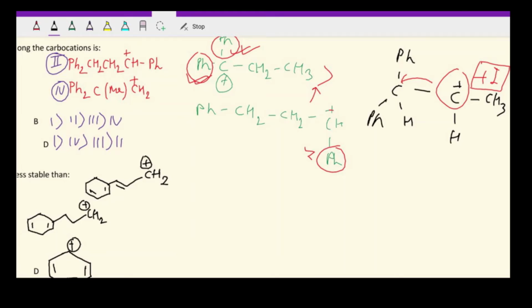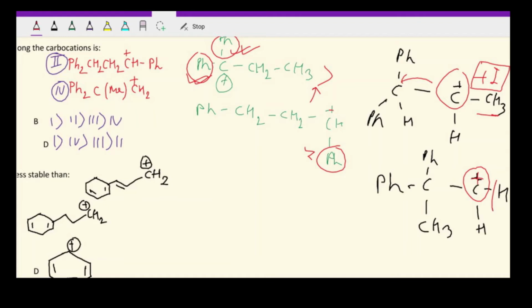Let's draw the fourth and the final structure, which is again Ph, C. Here also we have a methyl group. Here we have another phenyl group, plus, H. Okay, now this is even much less stable than the previous one, because here we don't even have this methyl group to apply the plus I effect.